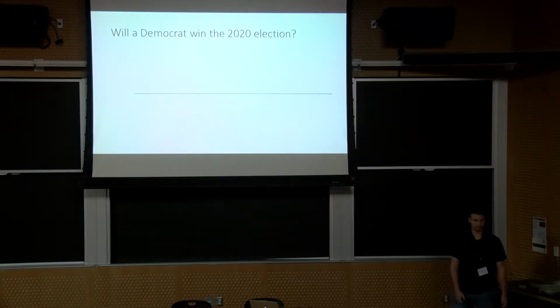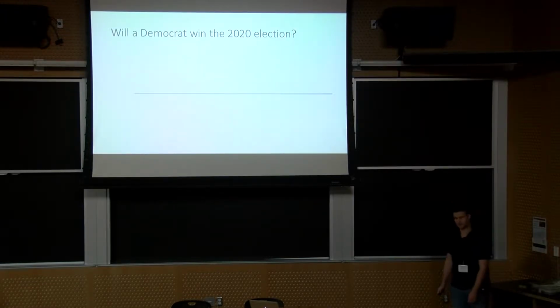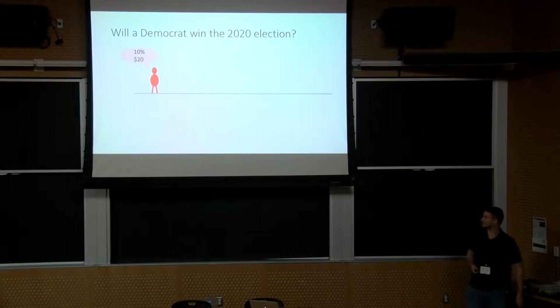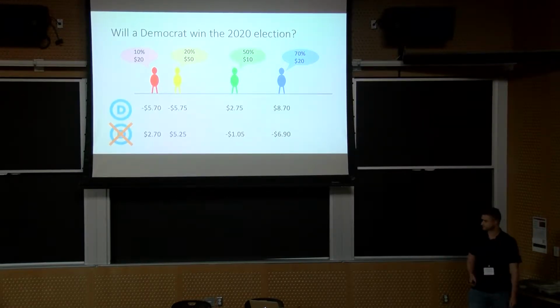Right, so here's an example. Will a Democrat win the 2020 election? Suppose we set up a wagering mechanism for this. Someone comes along and says, I think there's a 10% chance of this happening, and I'm willing to wager $20. Someone else, 50% chance, willing to wager $10. 70% chance, $20. 20% chance, $50.